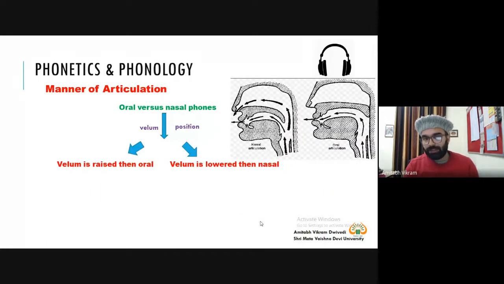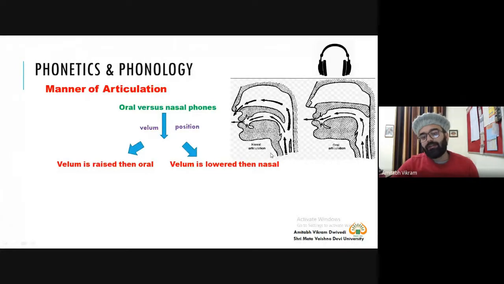So here we will look at one distinction, that is between oral versus nasal phones. Now we have already discussed that this is your velum. This back of the mouth is the velum, the soft palate. And you can find one distinction in this figure: here you have a block. So once the air and the sound flows, it will come out from your mouth only. So this is oral articulation. And here, when the air and the sound flows, it will come out from the mouth as well as from the nose. So it is nasal articulation.